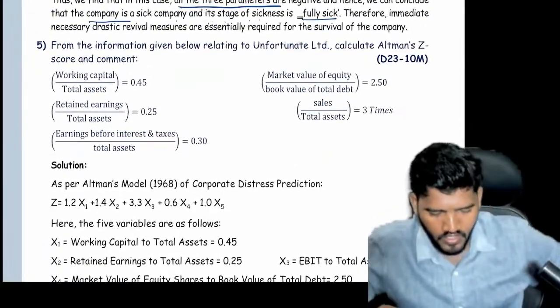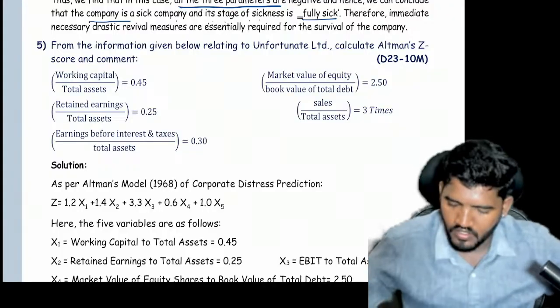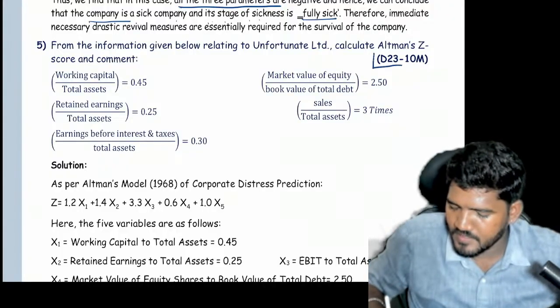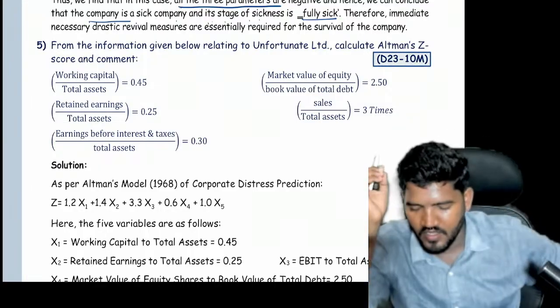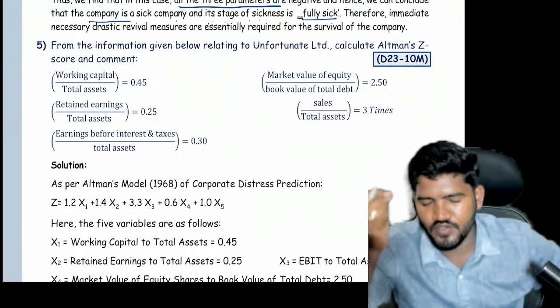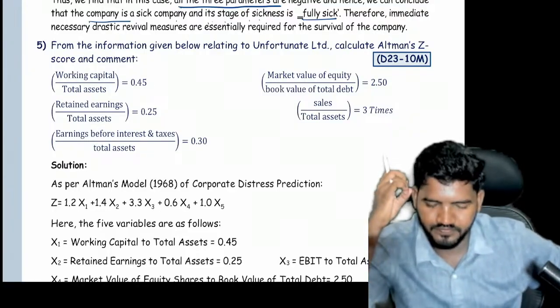Now see question number 5. This question was asked in December 23 for 10 marks in the old syllabus. If the reference is 10 marks, it is the old syllabus. If the reference is 7 or 8 marks, it is the new syllabus.